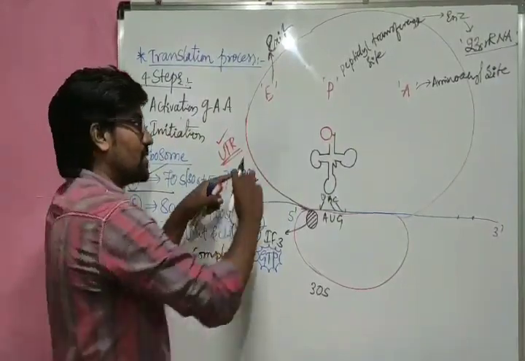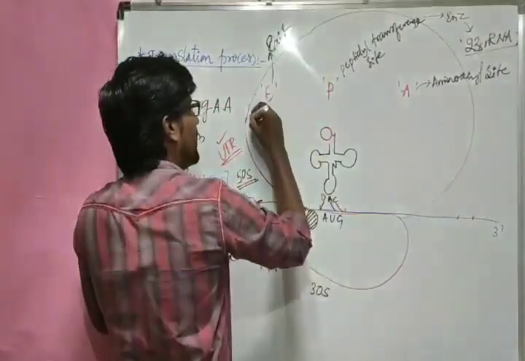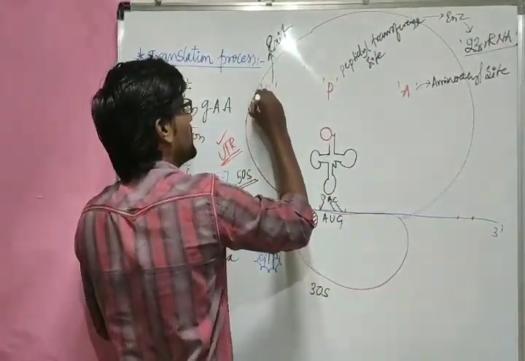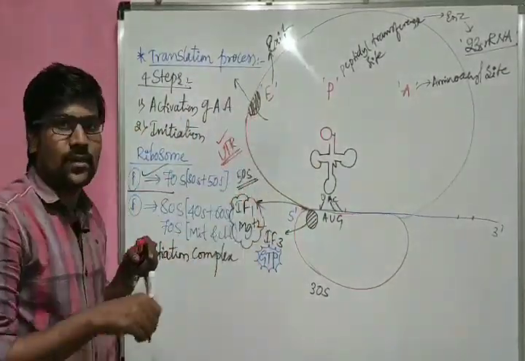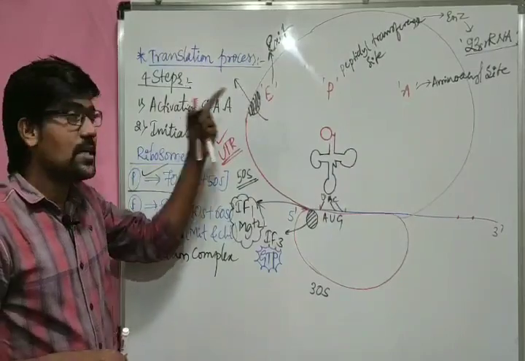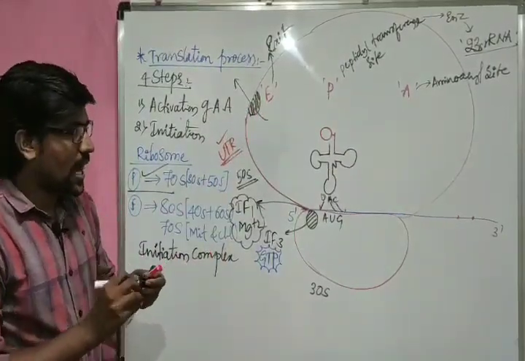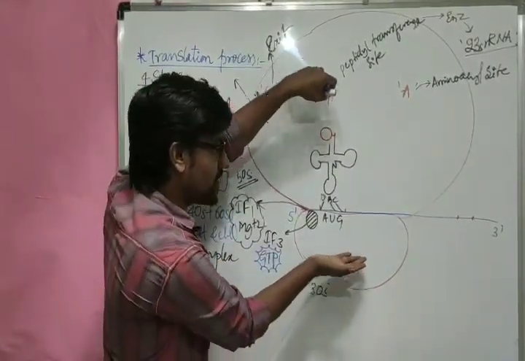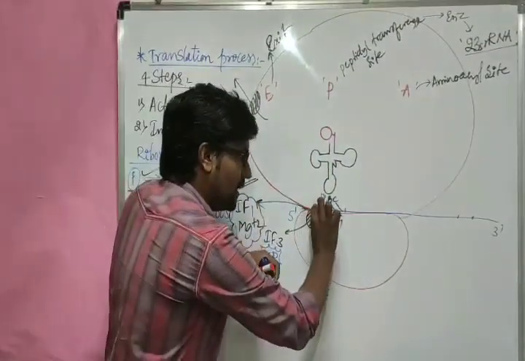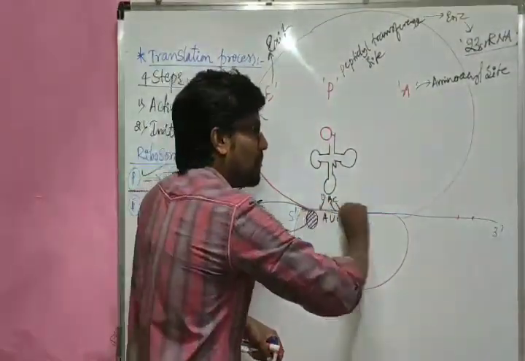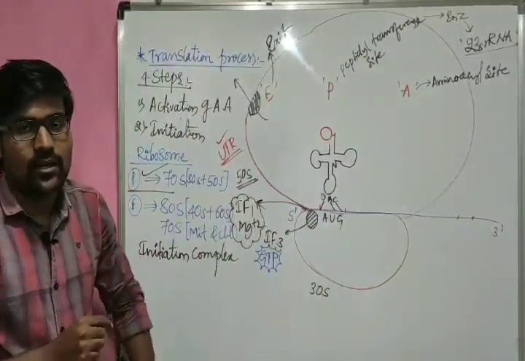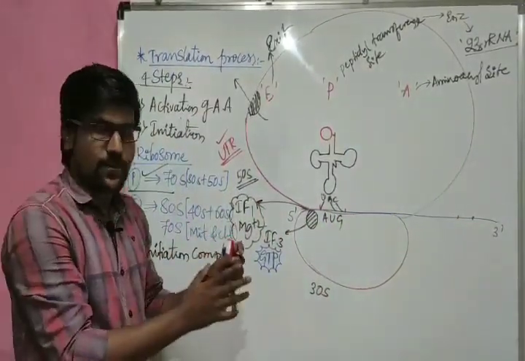That is what it indicates: the larger subunit has a groove. Let me consider it as a groove. Through the groove, the tRNA molecules go outside. That groove is nothing but the E site. And one more thing, when both subunits get attached, a groove is formed at the center, and the mRNA passes through that groove. So this is the starting step here.